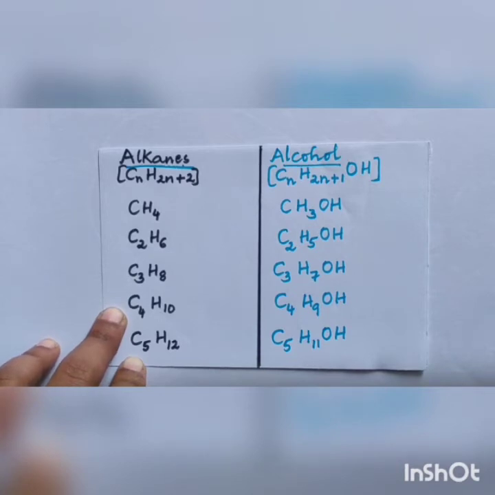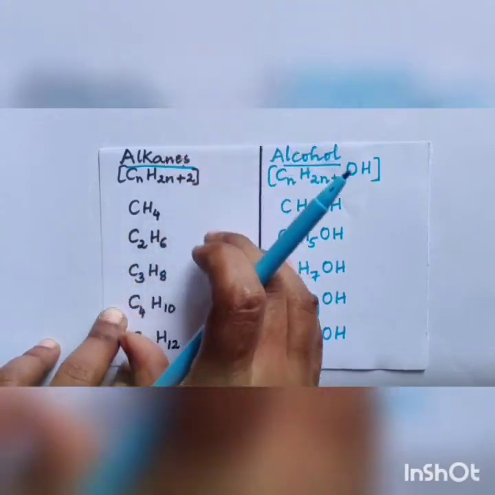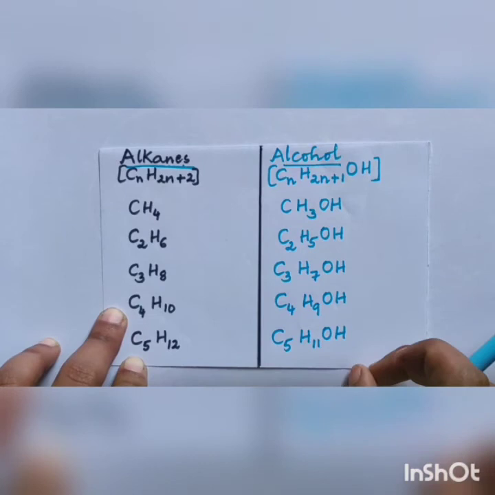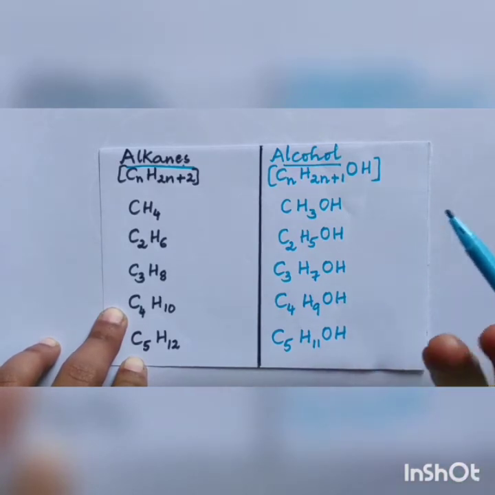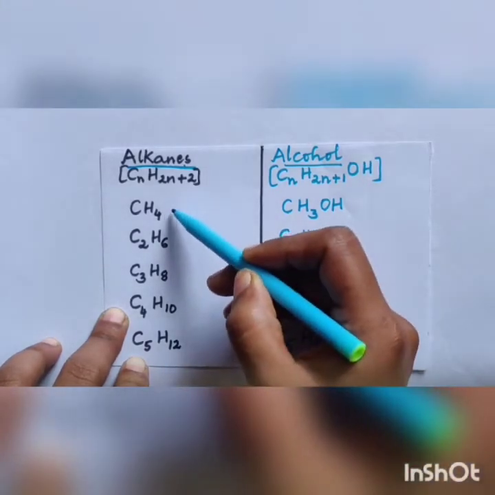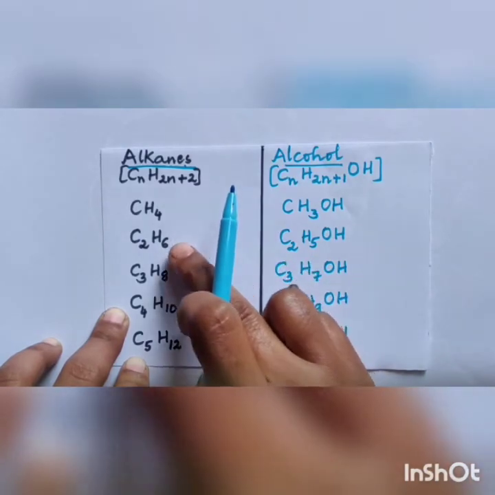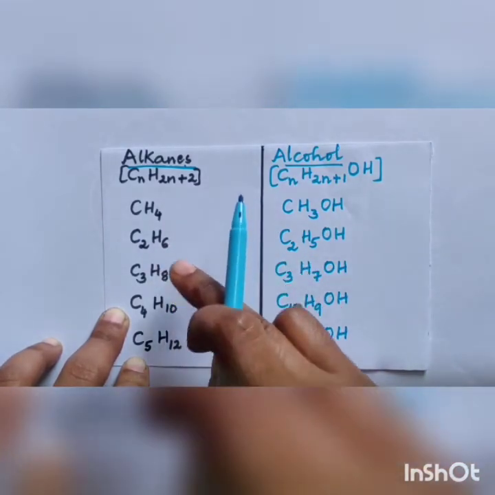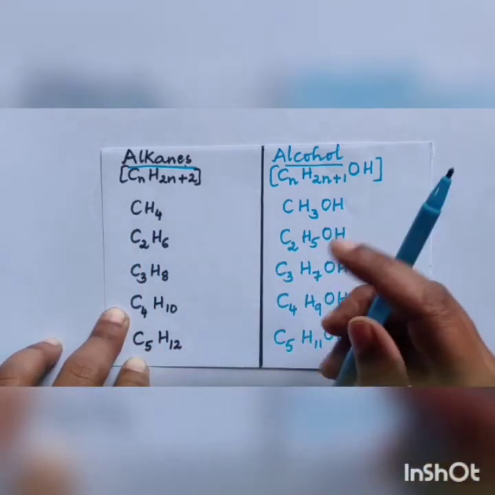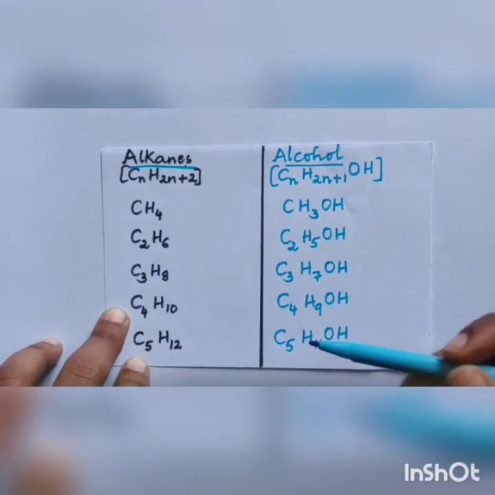If I take alkane, this is one series of organic compound. If I take alcohol, this is one of the series of organic compound. If I take alkene, ethene, propene, butene, pentene, hexene, this is one of the series of organic compound where the successive members have the same structure. If you take methane, ethane, propane, butane, whatever it is, it has the same structure, that is a straight structure.